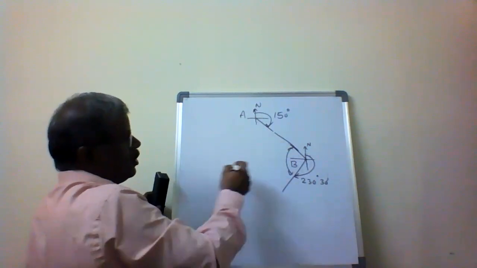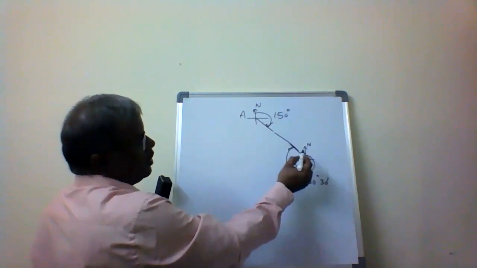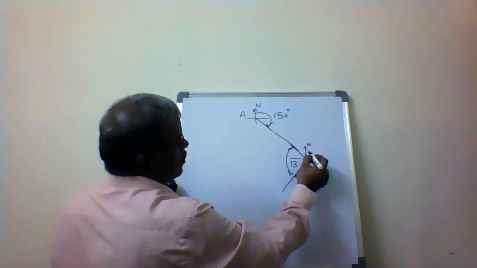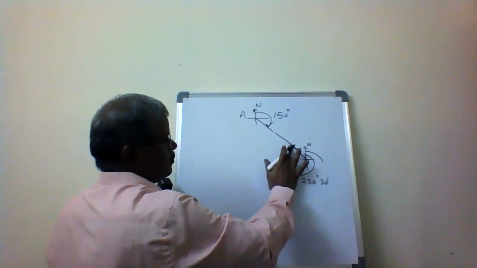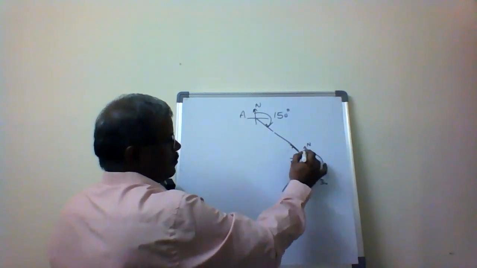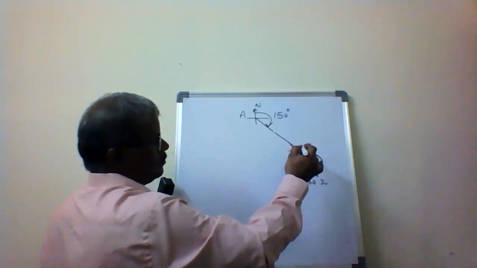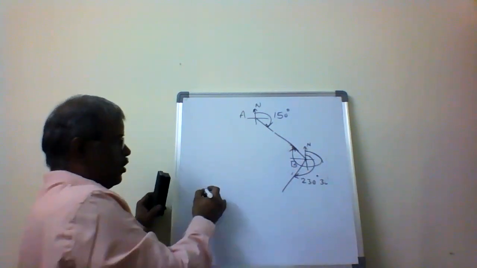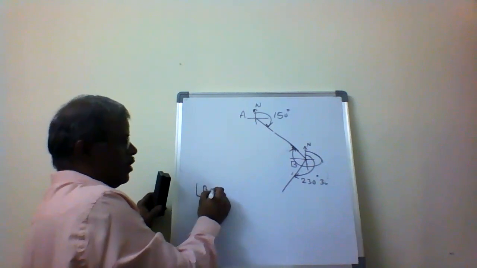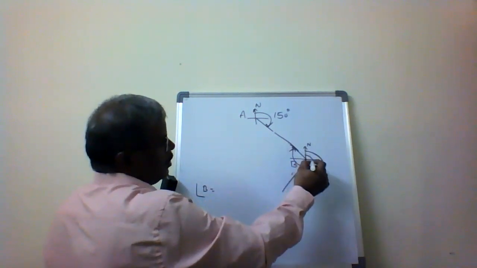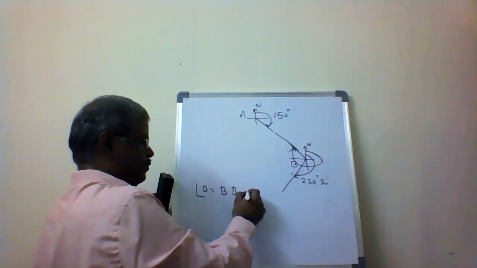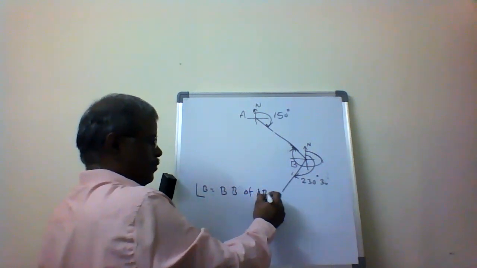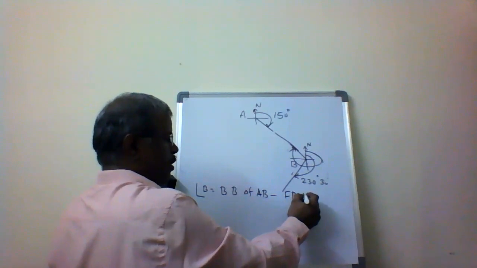For angle B, I want the backward bearing of AB minus the forward bearing of BC.